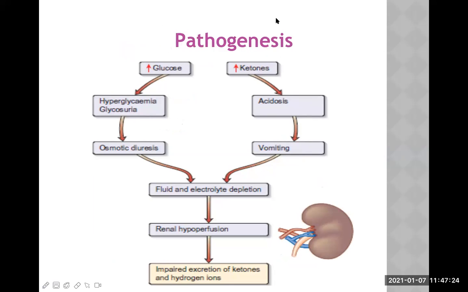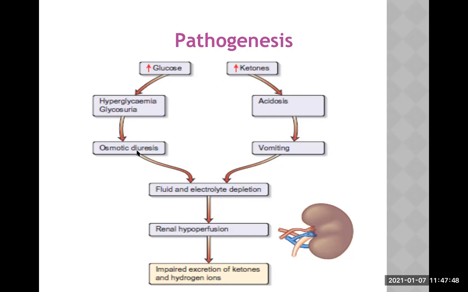Now, those are the mechanisms inside the hepatocyte. But what about the overall general mechanism? There is excessive glucose in diabetes. This excessive glucose leads to hyperglycemia and glycosuria. No need to explain, this is very easy to understand. This glycosuria will lead to osmotic diuresis. What does that mean?